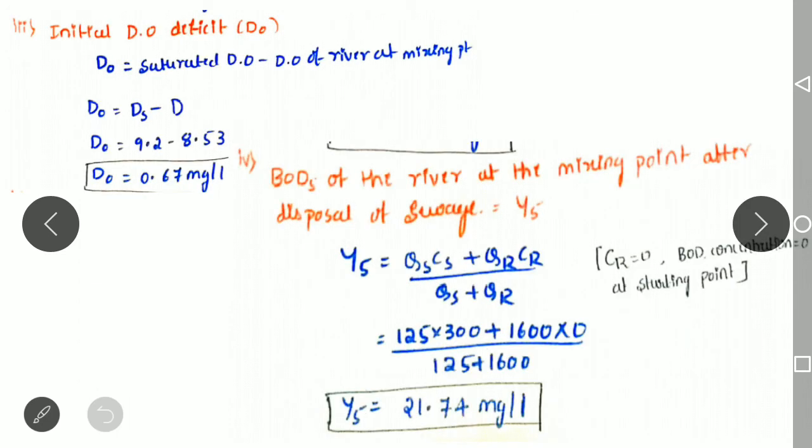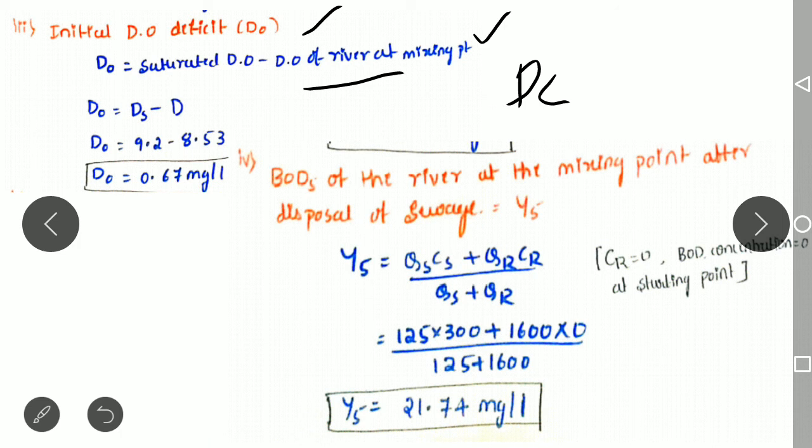So the next step is to determine the initial DO deficit. Actually what we require is the critical DO deficit, but first we need to determine the initial DO deficit. The initial DO deficit is calculated by deducting the DO of the river from the saturated DO at the mixing point.